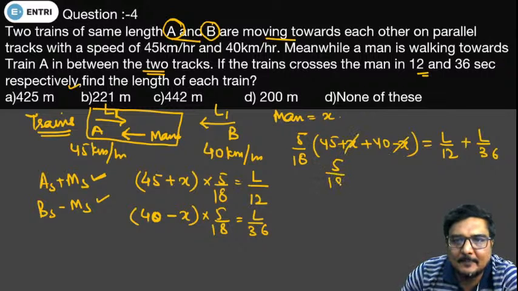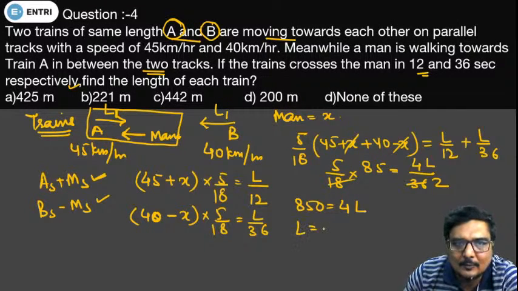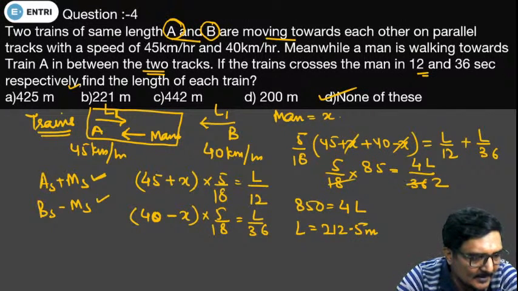This will give you 5 by 18 into 85, and this will become 36, and 12 into 3 will become 4L. 18 and 2, so here 850 is equal to 4L, and L comes out to be 212.5 meter. So the right answer for this particular question will be none of these.